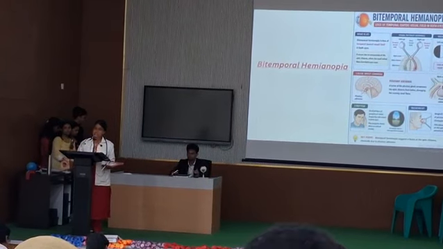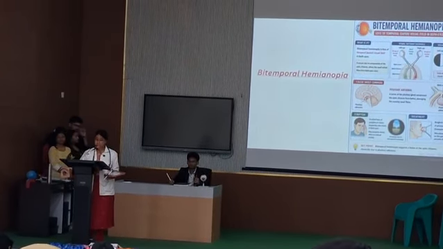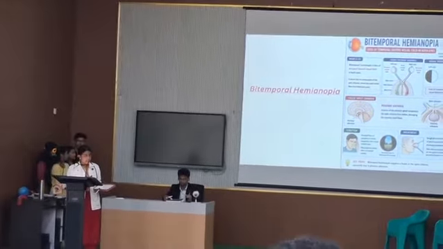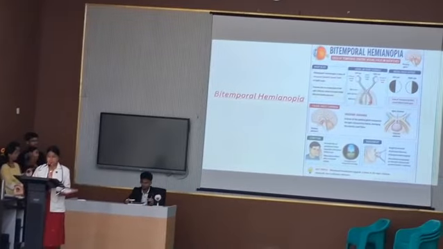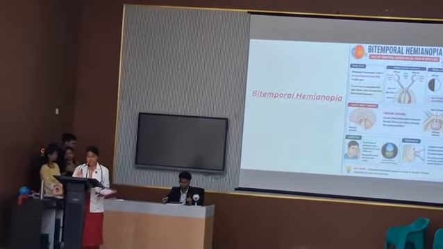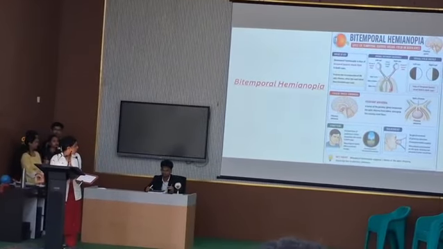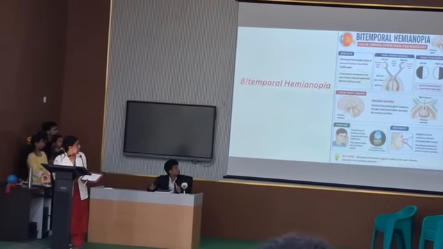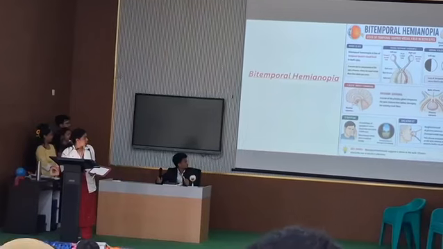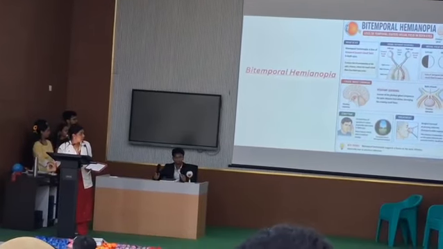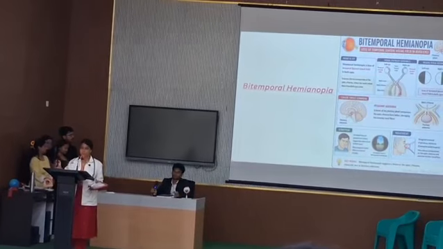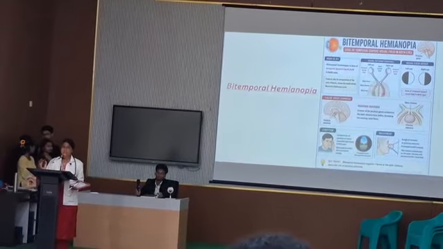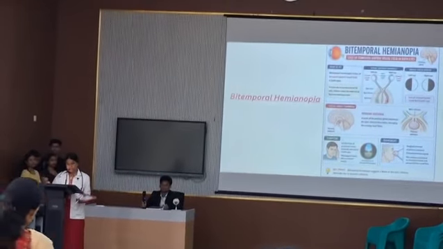Now, as we have understood the origin and course of the optic nerve, let us learn what is bitemporal hemianopia. As explained, bitemporal hemianopia is the loss of the peripheral sides of the visual fields. We can see here the peripheral sides of both the left and right eye are lost, and the symptom is gradual loss of peripheral vision. And what is the treatment? The treatment is surgical removal of the pituitary tumor. As the pituitary tumor gets removed, the nerve decompression is achieved. Therefore, we can treat the bitemporal hemianopia.